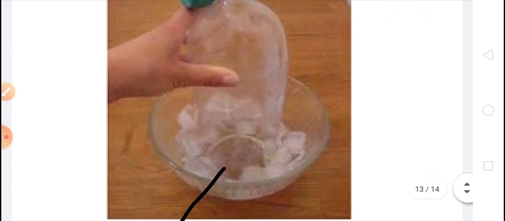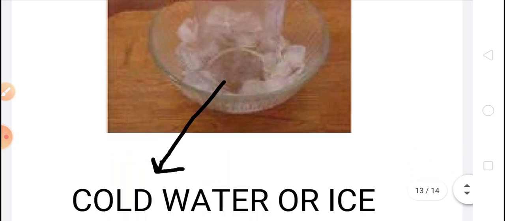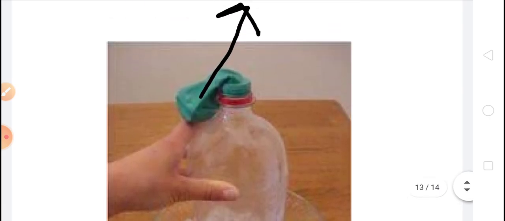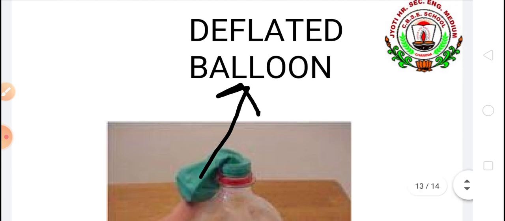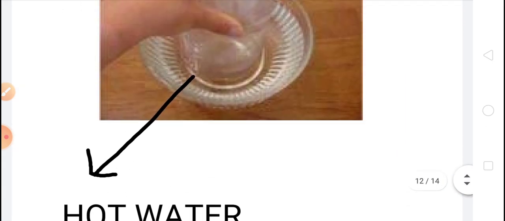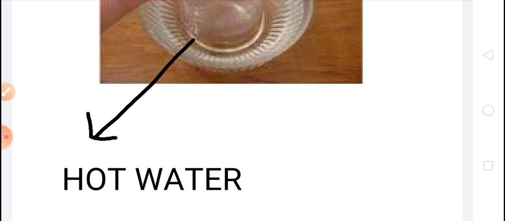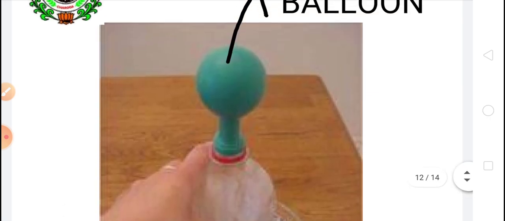After a few minutes you will see the balloon droops down. Now heat the water. Now this bottle you can keep in hot water. Heat the water in the beaker, and again put the bottle in hot water for a few minutes. Now you will see the balloon getting blown up a little. Can you explain why this happened?